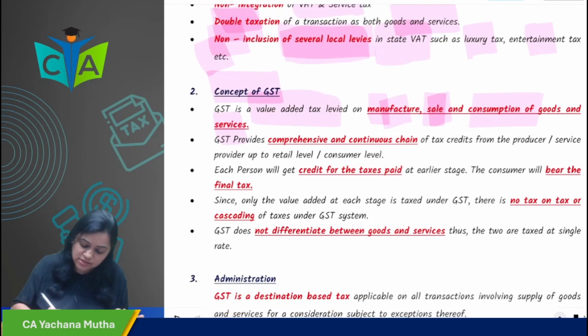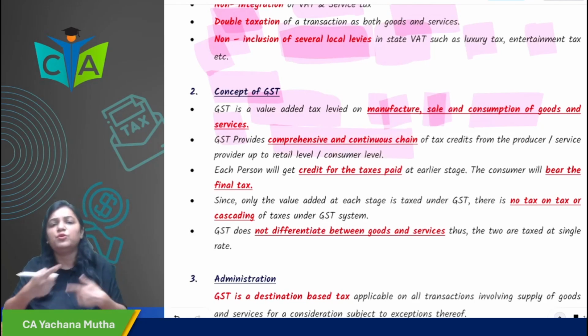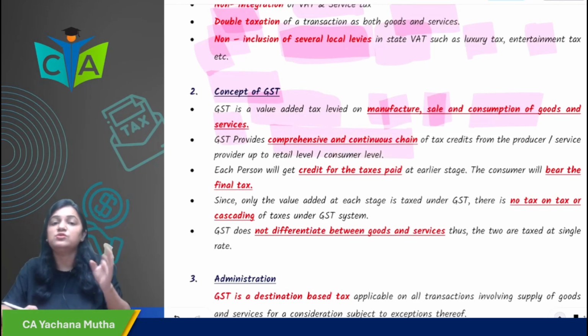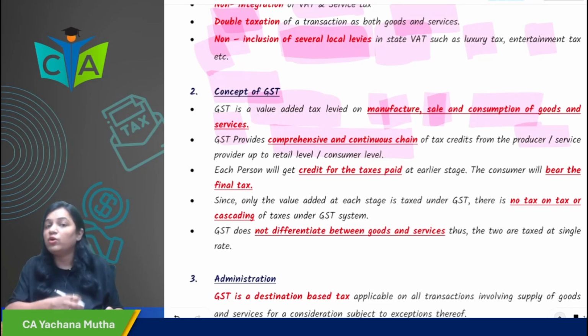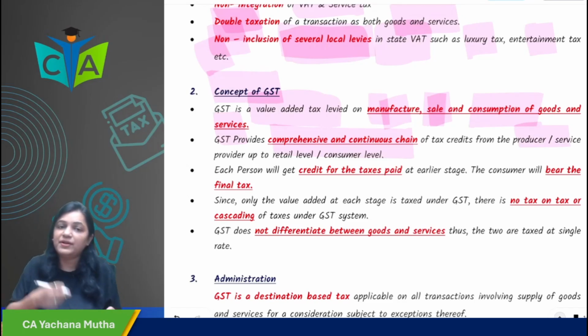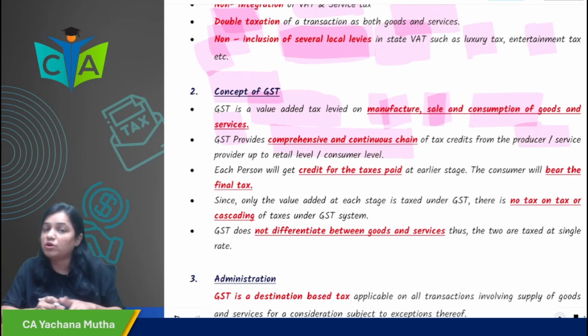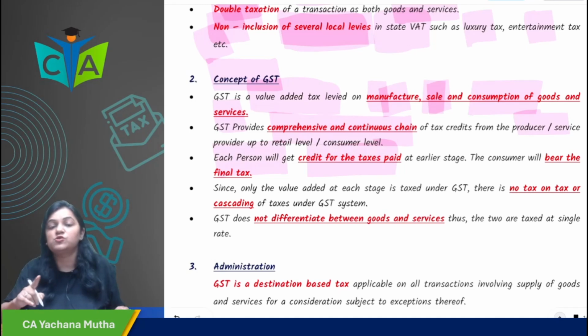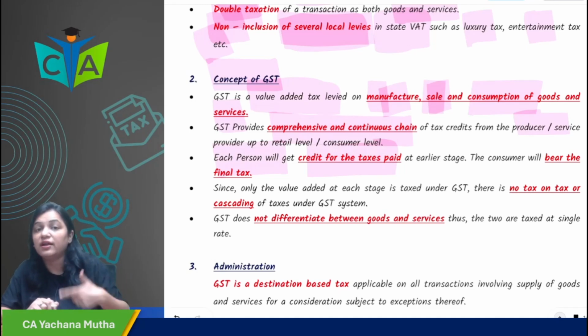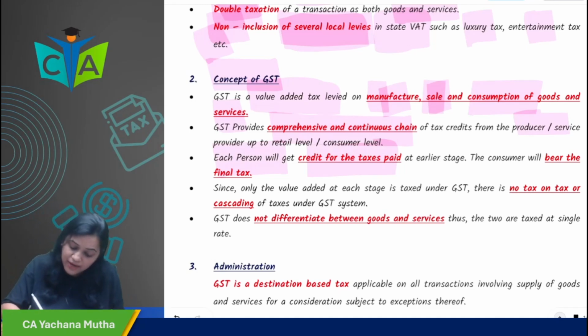Goods and Services Tax provides a continuous chain of input tax credit, right from producer and manufacturer up to the retail and consumer level. They are providing a continuous chain of credit. The purchaser will get credit of whatever taxes he has paid against his output tax liability. You remember we have seen many examples on this. Each person will get credit of the taxes paid at the earlier stage.